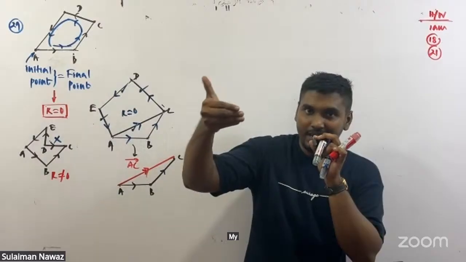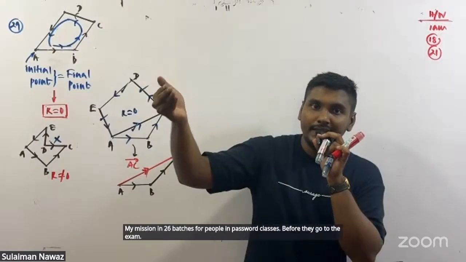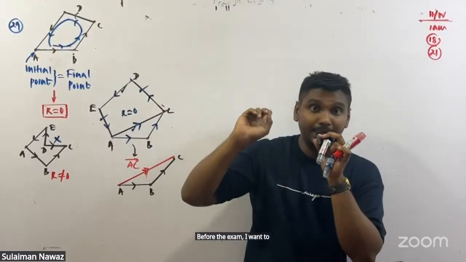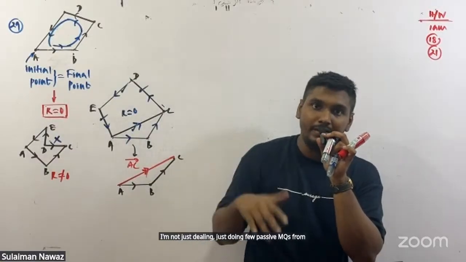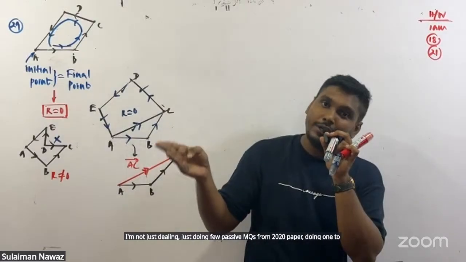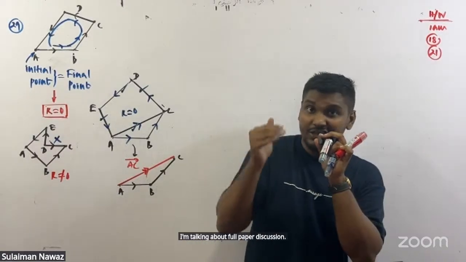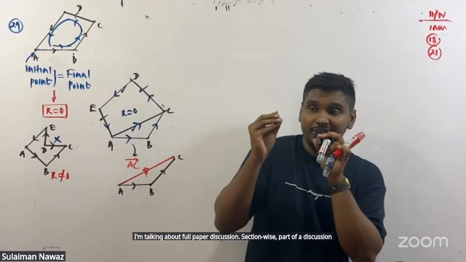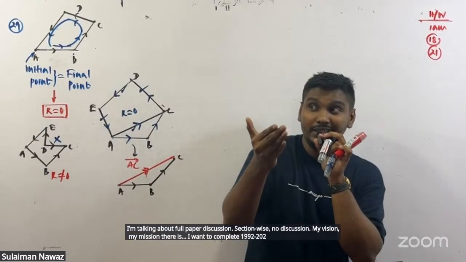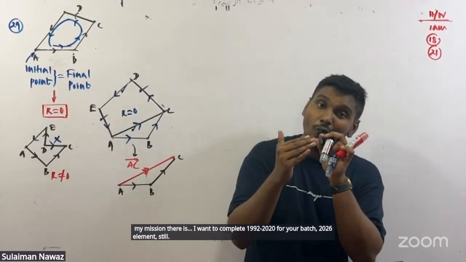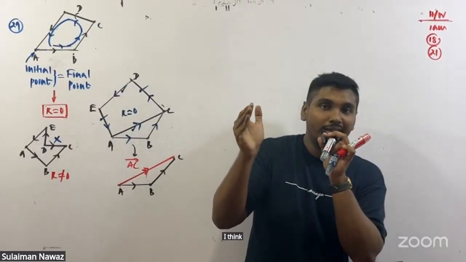My mission for the 26 batch in past paper classes is, before the exam, to finish all the past paper MCQs. I'm not just doing a few past paper MCQs from the 2020 paper or one or two essay questions from the 2022 A level paper. No, I am talking about full paper discussion, section wise. My mission is to complete 1992 to 2020 for your 2026 A level batch. I will do all the questions without skipping any single MCQ. I think for the 26 batch that is going nicely.